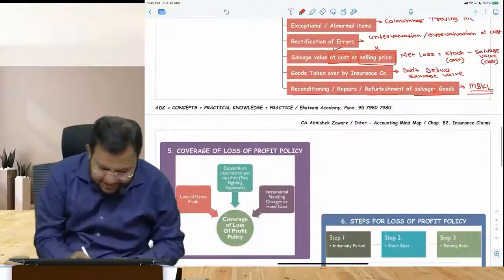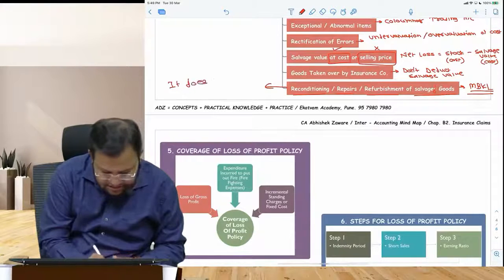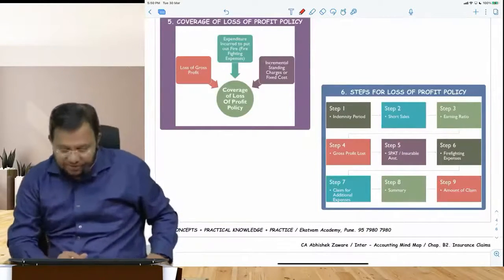It does not affect a claim. Last point of the chapter is loss of profit policy.